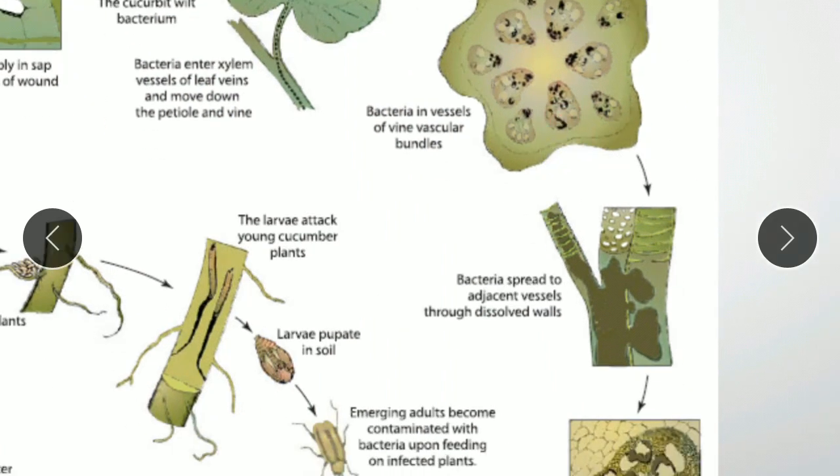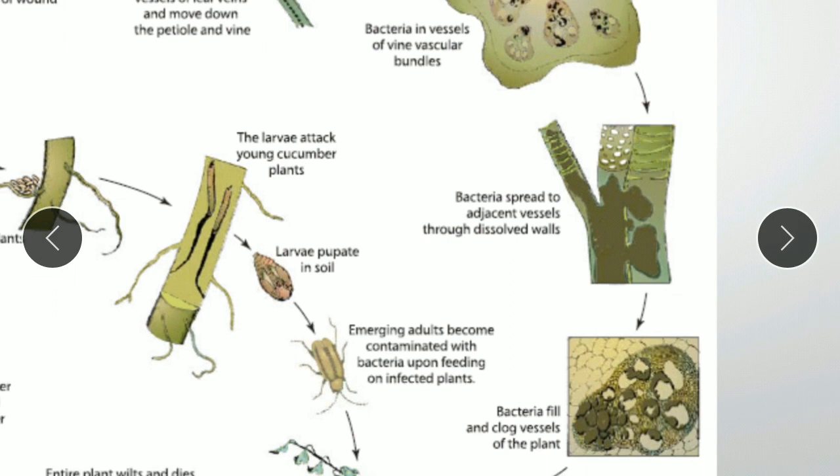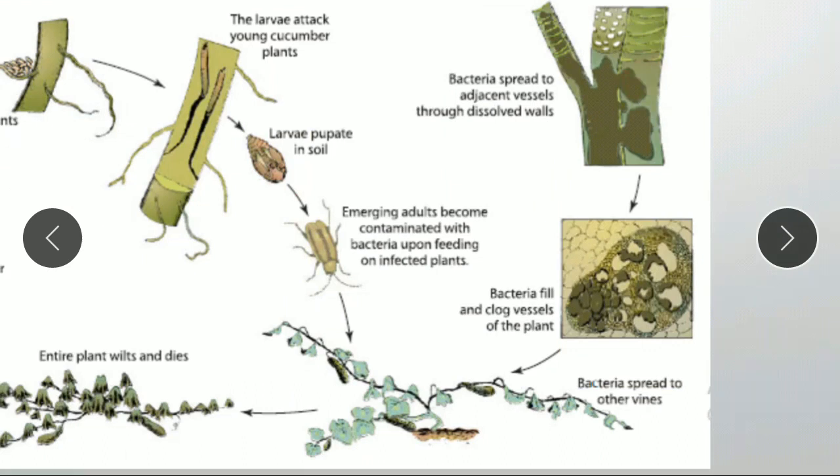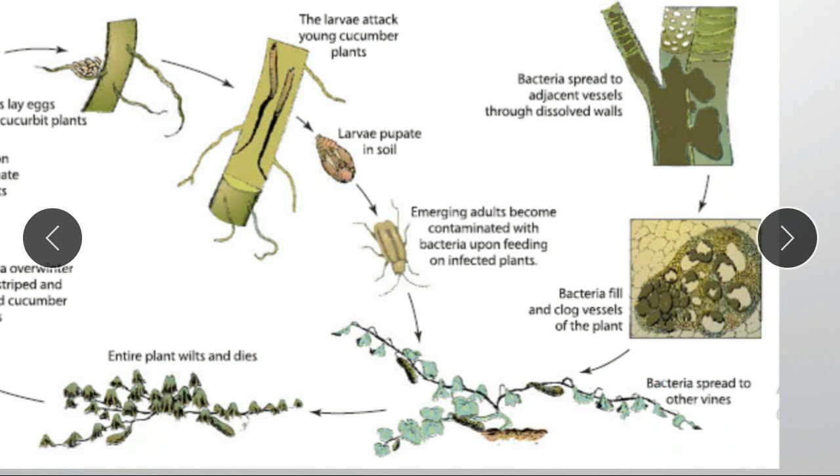These bacteria, through the vascular bundles, and as I told you, in the parenchymatous tissue, will multiply. They spread to the adjacent vessels because they are now able to dissolve the cell wall and get out into the parenchymatous tissue. Once they enter there, they multiply in the remaining tissue. They fill and clog the vessels of the plant, due to the bacterial growth and along with that all the polysaccharides and gums that they produce. When they clog the xylem vessels, the vascular bundle of the plant is unable to survive and it will completely wilt and die.